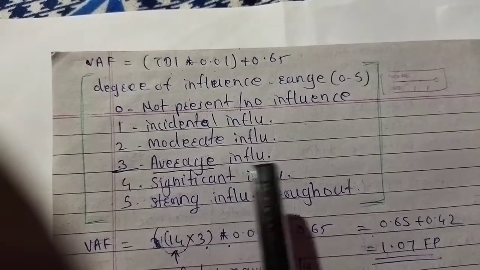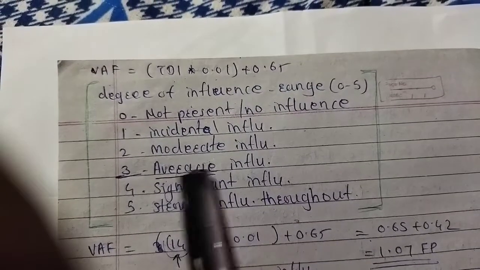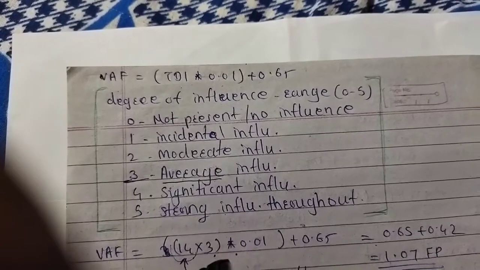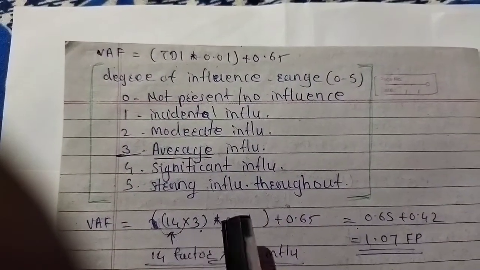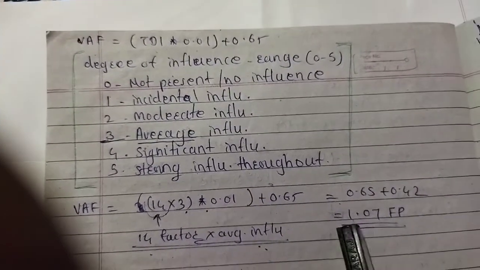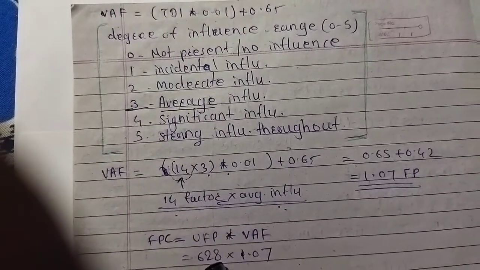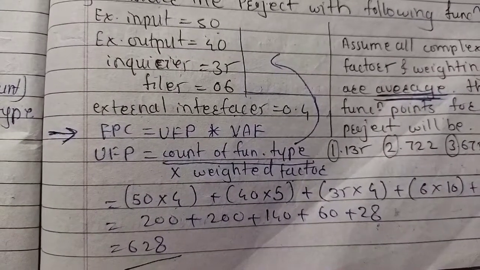Here we have to select average influence. The influence values are given here as per the given characteristics. Average is given, so we select 3. So TDI means 14 into 3, where 14 is the number of characteristics used in the formula. So VAF is 14 into 3 into 0.01 plus 0.65. The answer is 1.07. So FPC equals UFP, and we calculated UFP as 628.